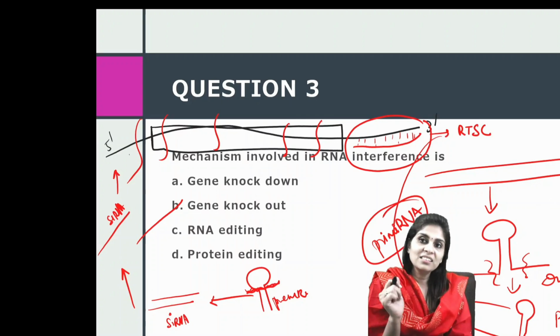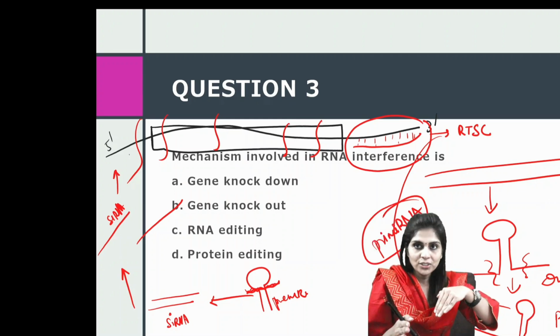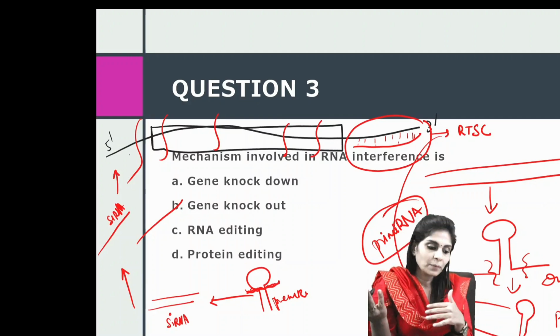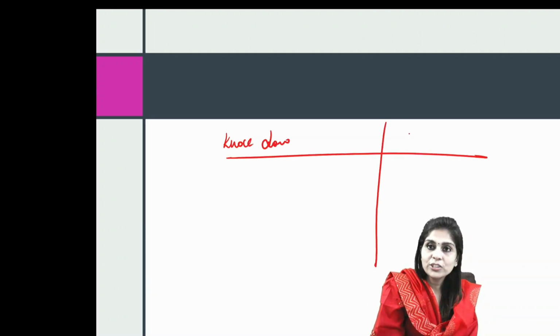Yeah, so this is called as gene knockdown. Why do we call it as knockdown? Because we have down regulated gene expression. So in what way is this gene knockdown different from gene knockout? So the difference between gene knockdown and knockout are very simple. Knockdown is a temporary down regulation of gene expression.